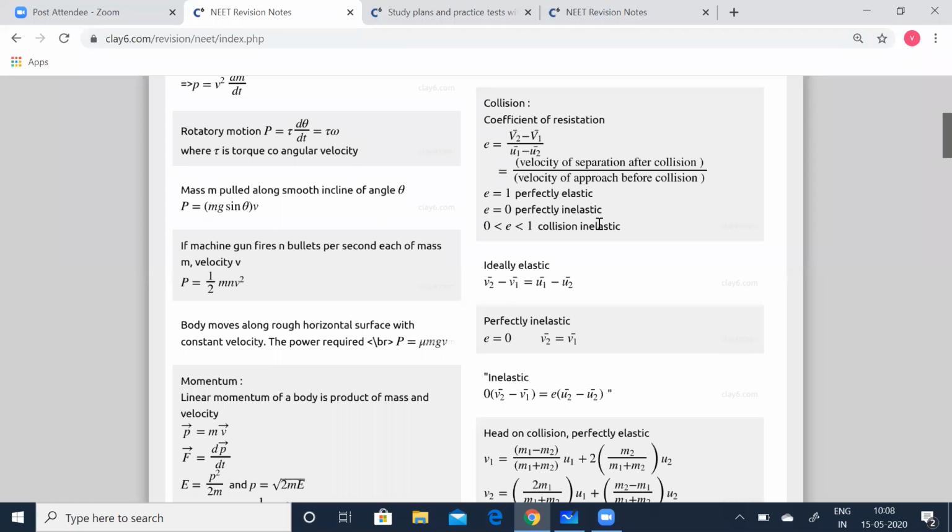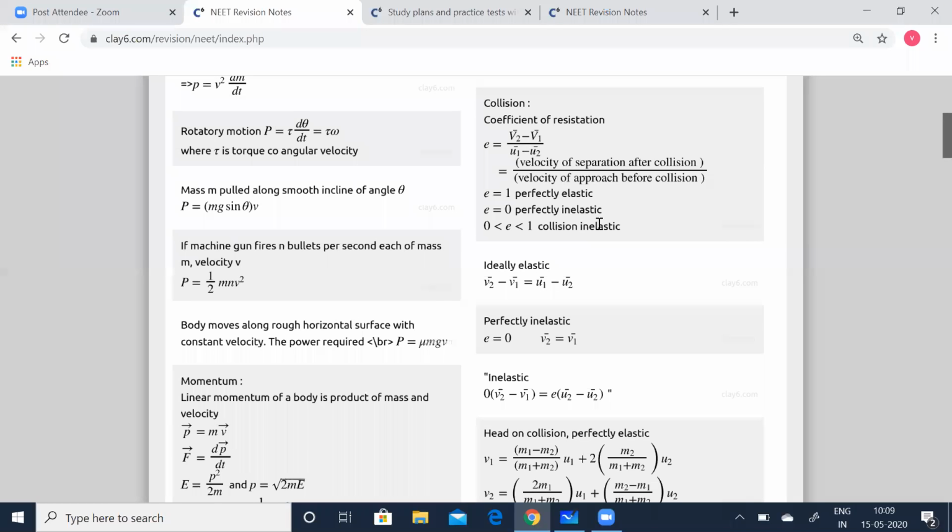Okay? But when you come down to inelastic collision, it is a collision in which you can see some loss of kinetic energy. There is always some loss of kinetic energy in most collisions.